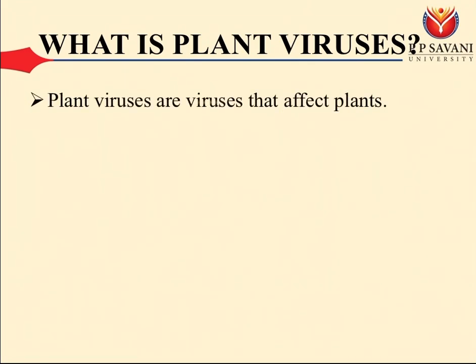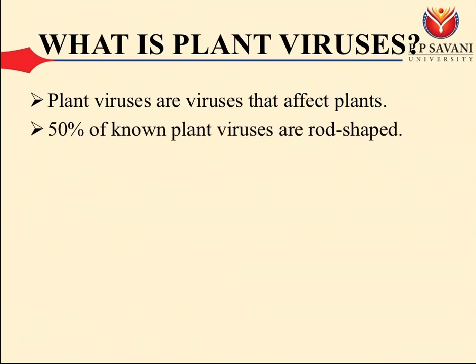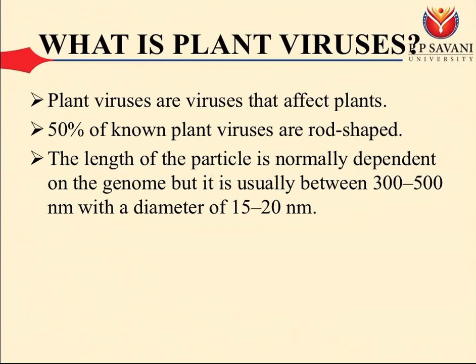Then what are plant viruses? Plant viruses are viruses that affect the plants. 50% of plant viruses are rod-shaped. The length of the particle normally depends on the genome, but it is usually between 300 to 500 nanometers, with a diameter of 15 to 20 nanometers.